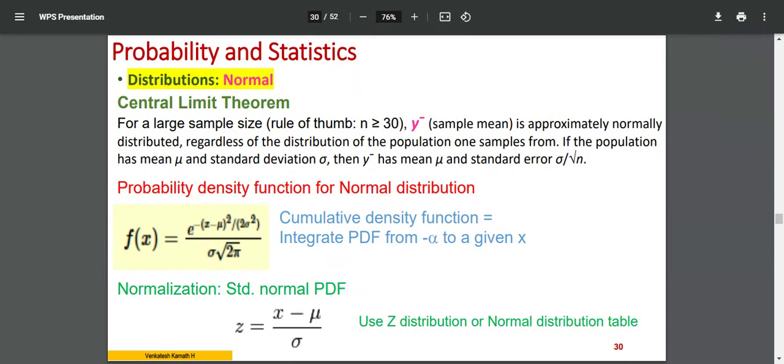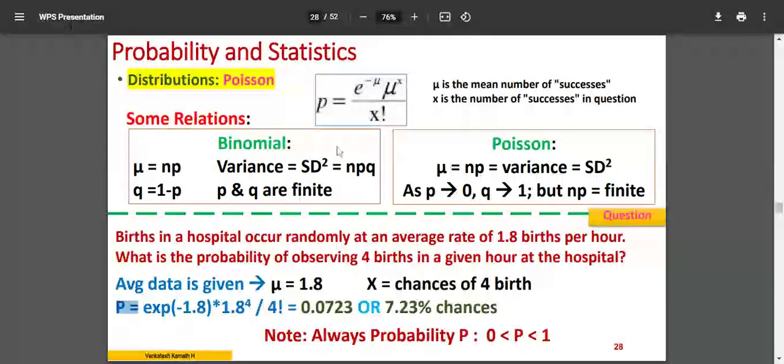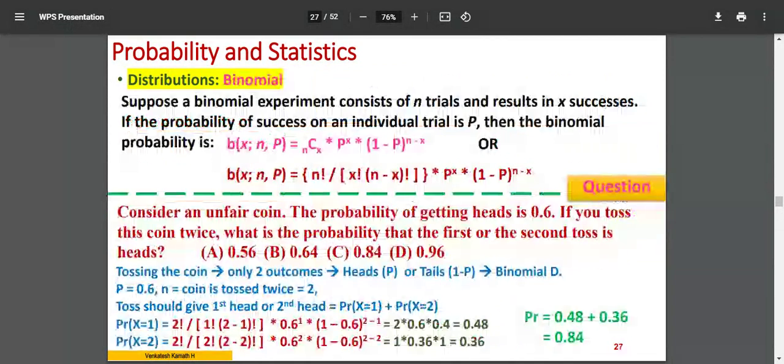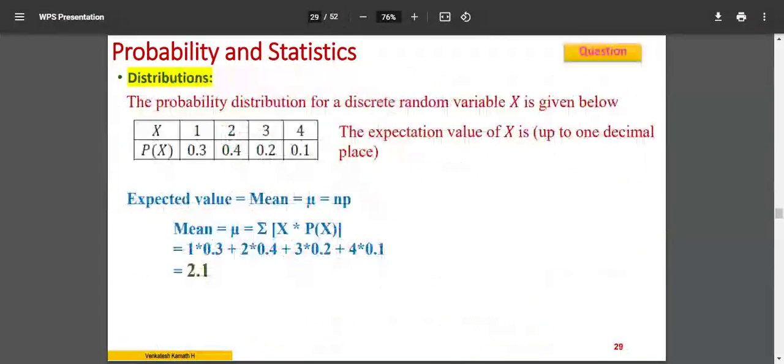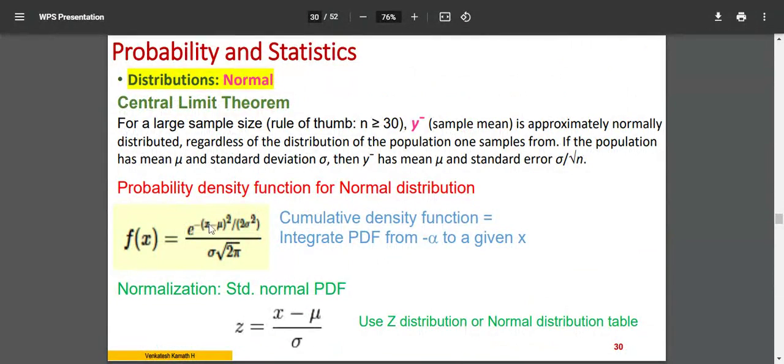So I'll not go through the entire explanation of what is normal distribution. Normal distribution follows one equation which we use only for representation purposes. We will not use this equation to calculate, as we used the equations for probability of Poisson and probability for binomial. Very similar to that, you also have a probability density function for normal distribution, but we do not use it. Okay.